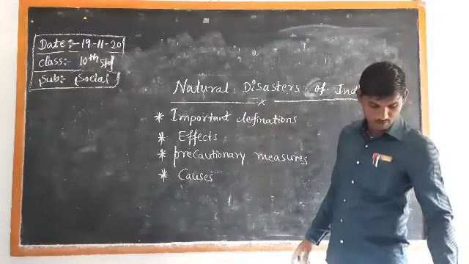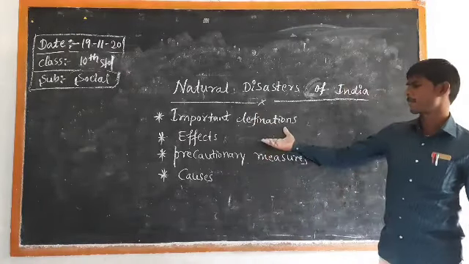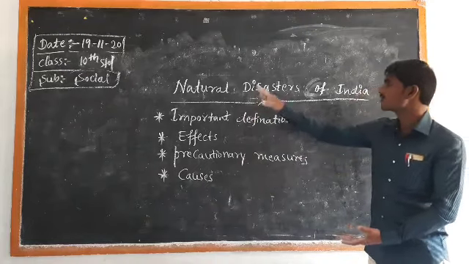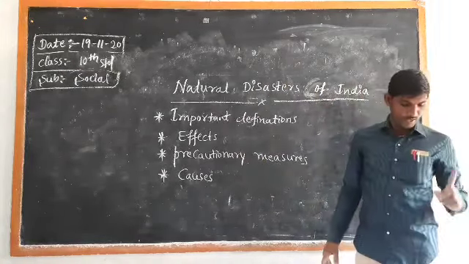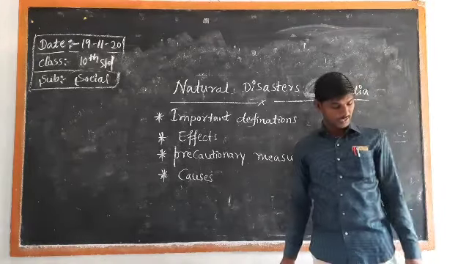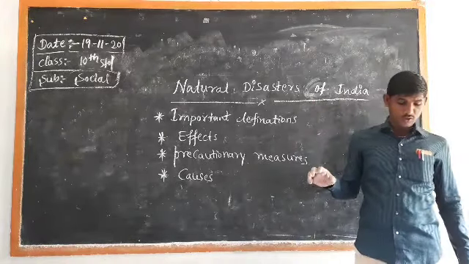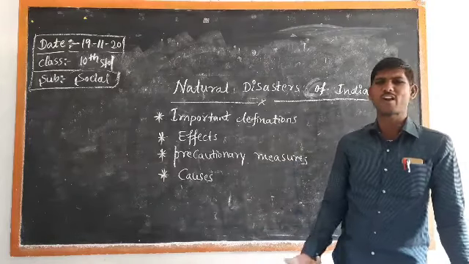Now it is time to understand the effects after the causes of these natural disasters. What are the effects that happen? The very first effect is that it causes the loss of life and property. It's quite common.